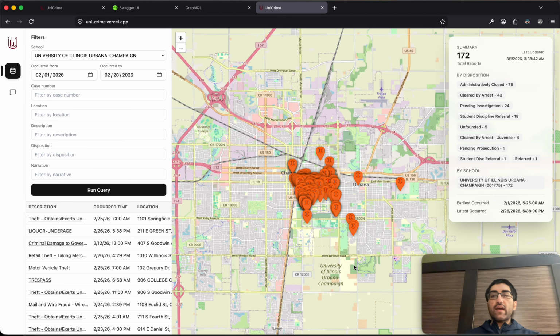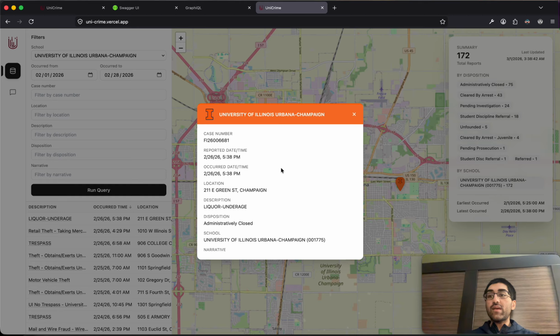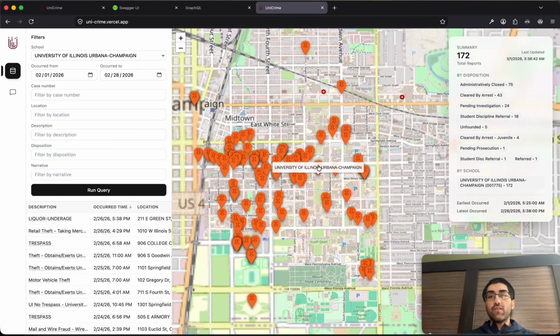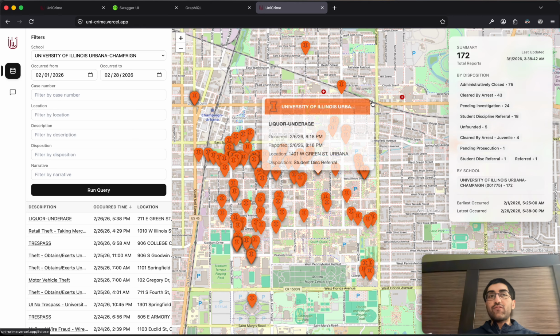So now let's take a look at our application in production. Over here, we can select our university, do some various filtering, run a query, and get our table of results, which we can of course sort and click on a specific row to get more information about that row. We can also zoom in onto our map and select any particular point to get information about it.